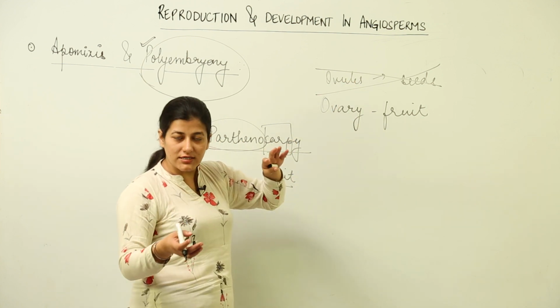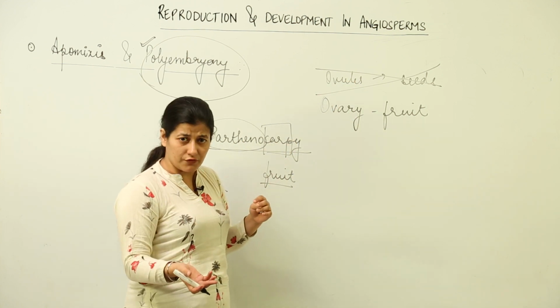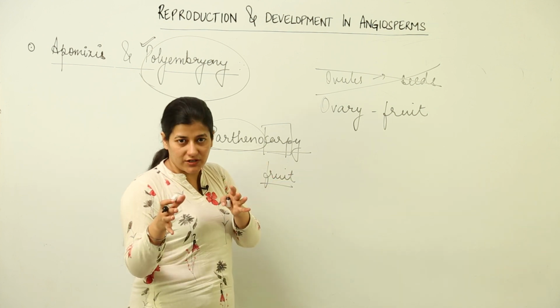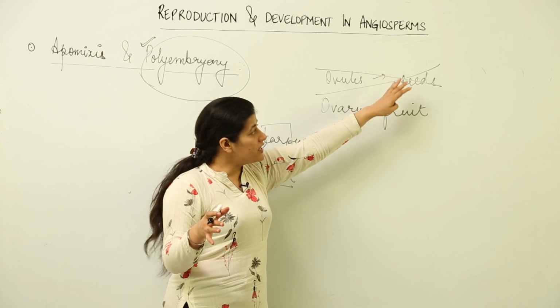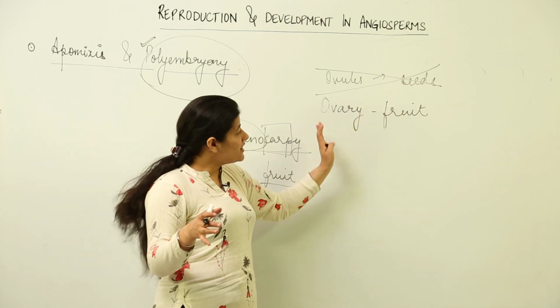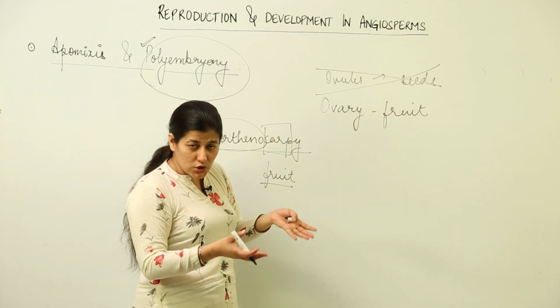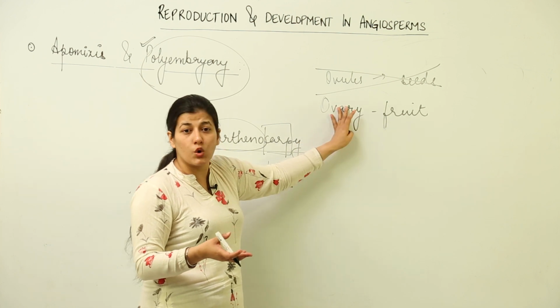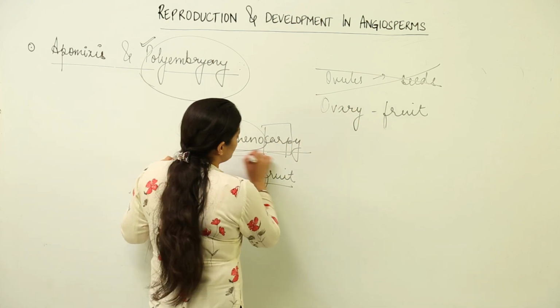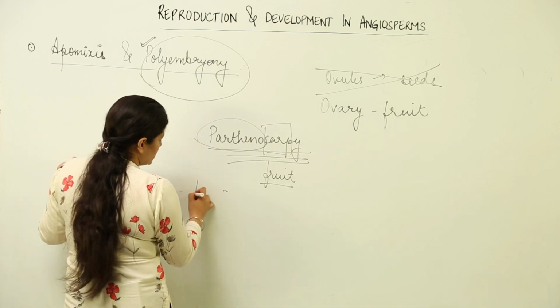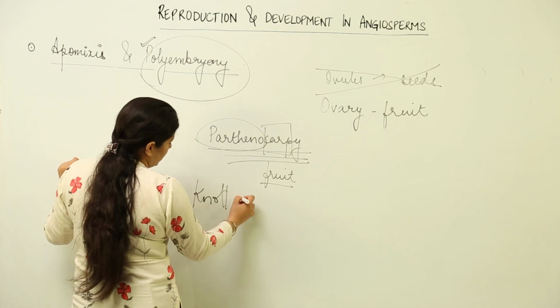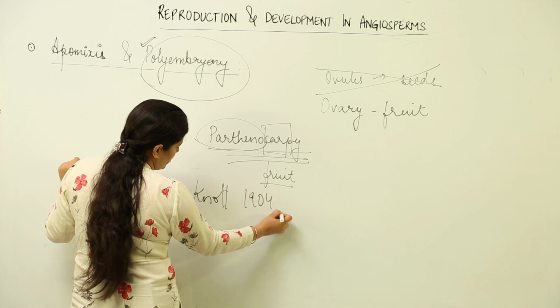It might have formed the gametophyte, but no male comes and fertilizes it, so there is no formation of seeds. When there are no seeds within the fruit that has developed on its own from the ovary, it is known as parthenocarpy. The parthenocarpy process was given by Noll in 1904.